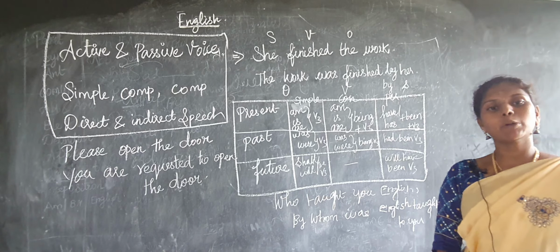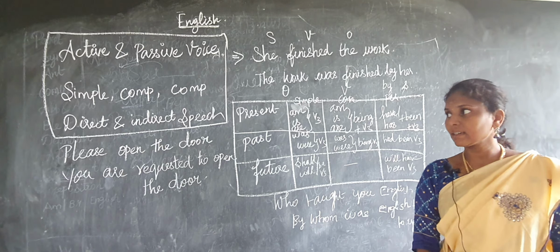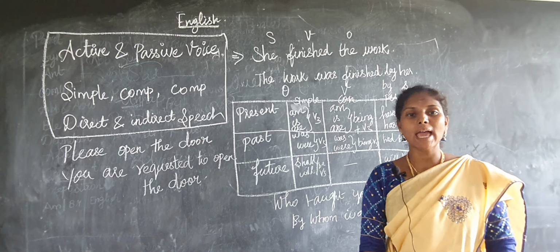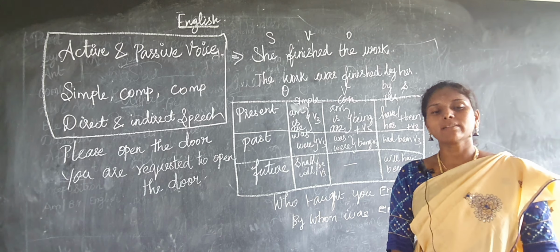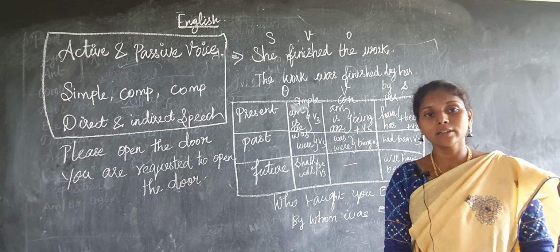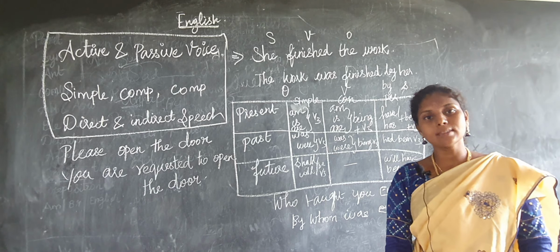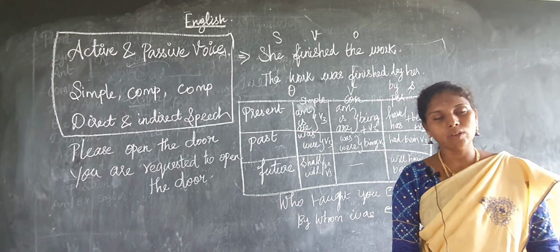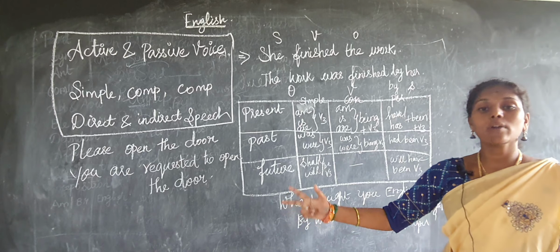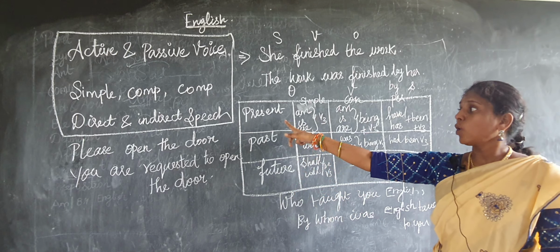So in the grammar part we have active voice, passive voice, simple, compound, complex, direct and indirect speech. First we are going to see about active and passive voice. For active and passive voice, first of all you have to learn the rules and the kinds of tenses. Totally we have 12 tenses. So first you have to know the rules.